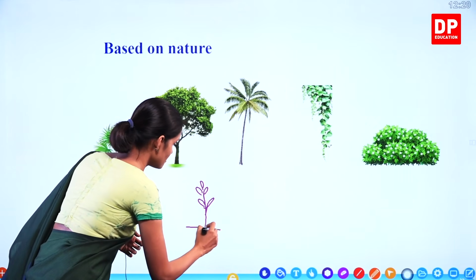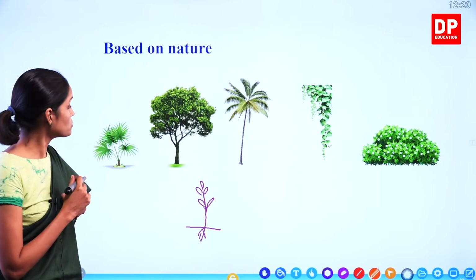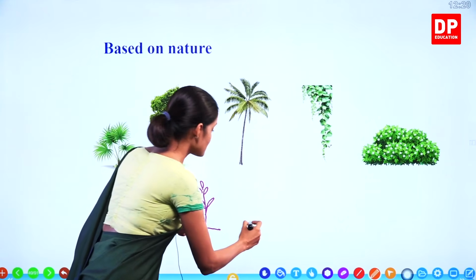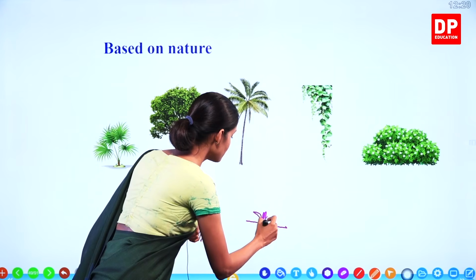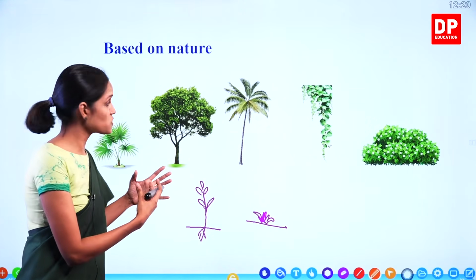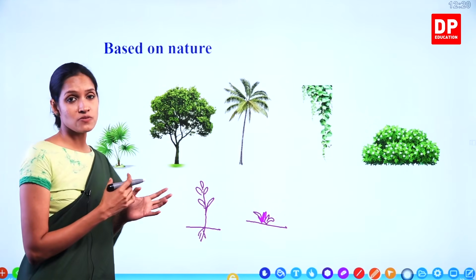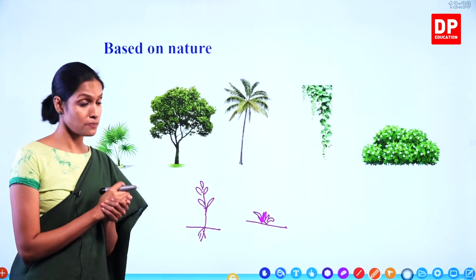They can be considered as herbs, small plants. Okay, and grass, it has a different nature, right? So there are so many differences between the plants based on the nature as well. So all these things we are discussing under diversity in plants.